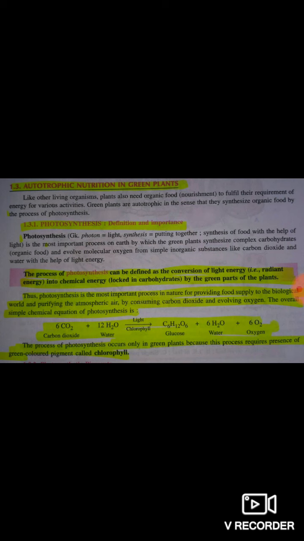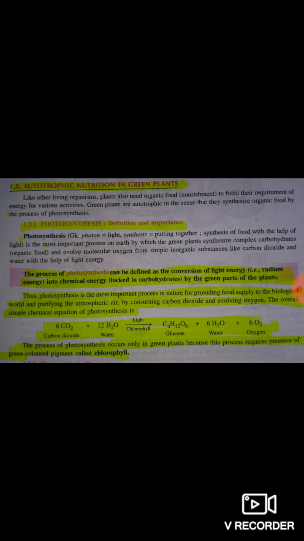And we discussed modes of nutrition, that means first autotrophic nutrition in green plants. Like other organisms, plants also need organic food for nourishment to meet their requirement of energy for various activities. Green plants are autotrophic in the sense that they synthesize organic food by the process of photosynthesis.